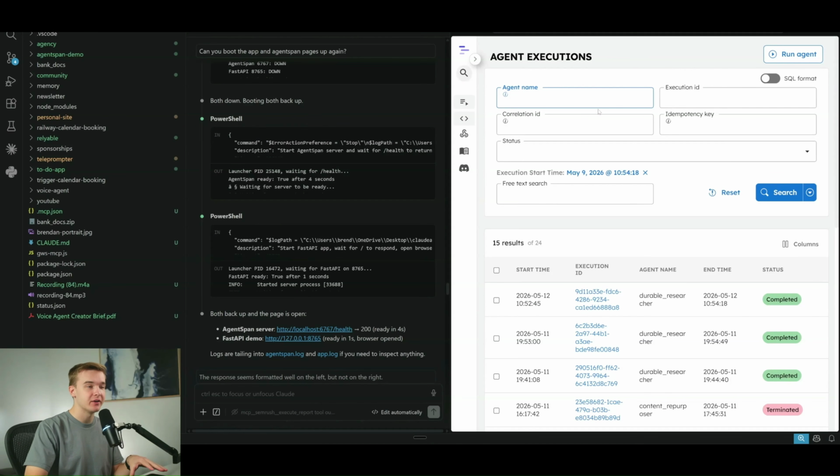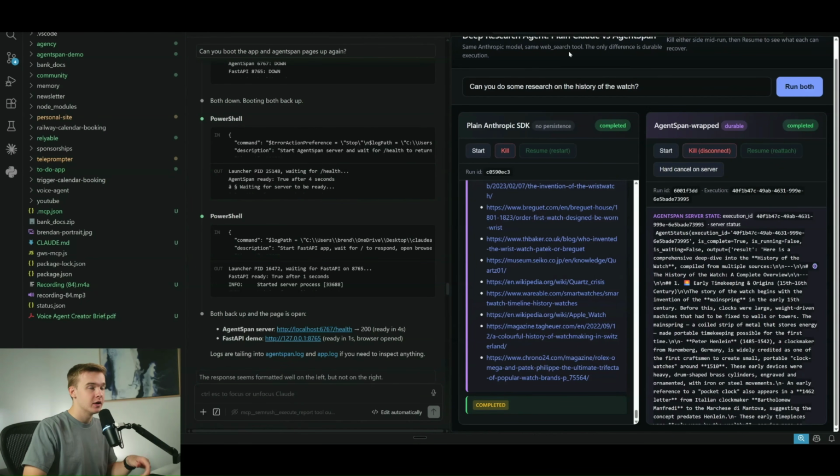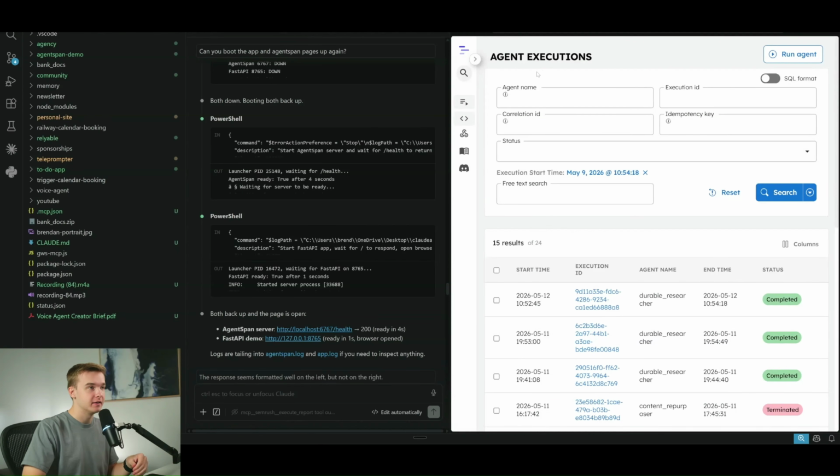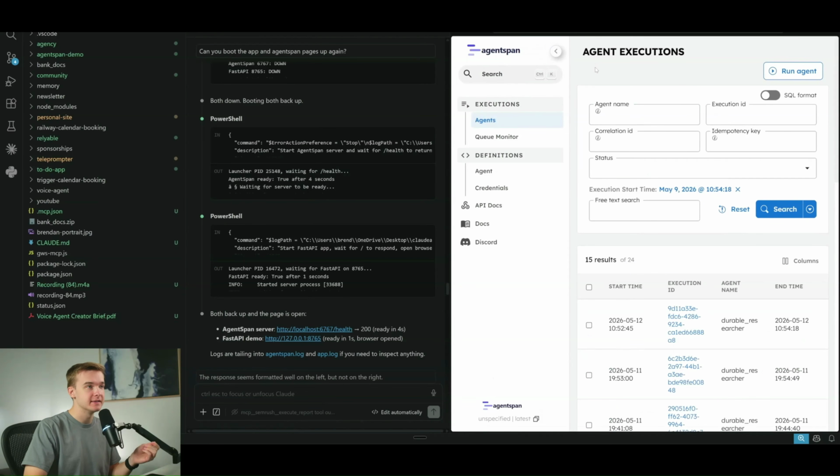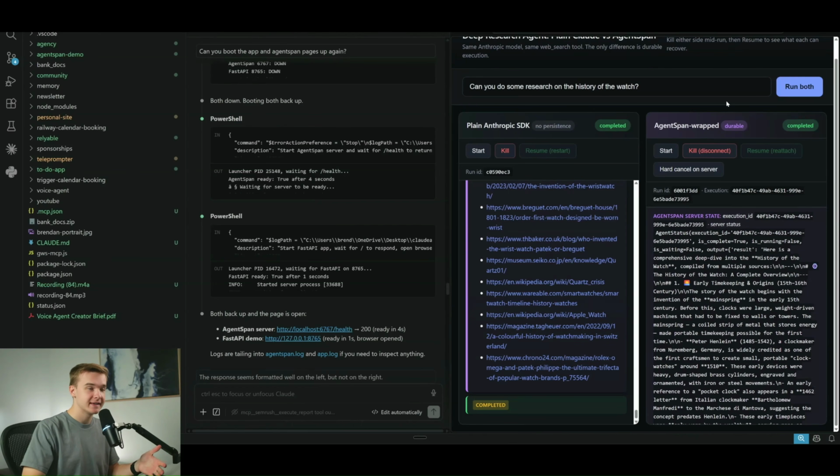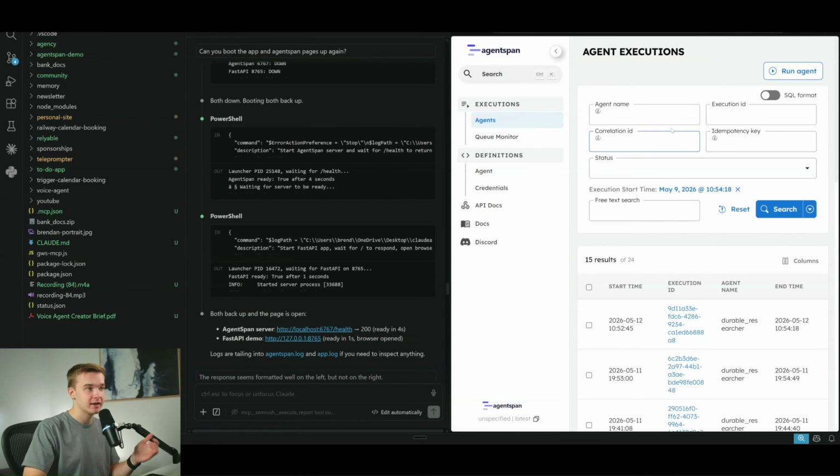And to give you some more clarity as to what was actually happening in the background when these agents were going, I can go ahead and click this tab right here in my Visual Studio Code, and this right here is Agent Span. This user interface is being locally hosted as a separate server on my computer. So obviously these two agents right here are running locally on my computer, but if this connection were to drop off, we would still be able to access Agent Span, which is on a different server. Now, obviously in this case, both of them are locally hosted. So if I turned off my computer, it would not retain that.